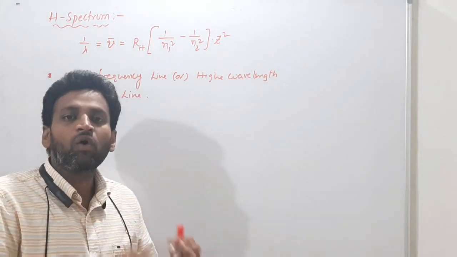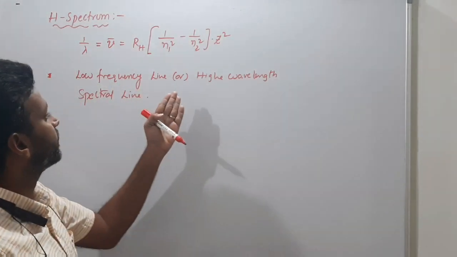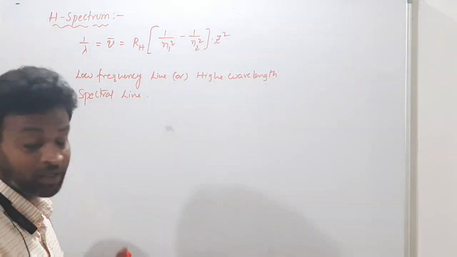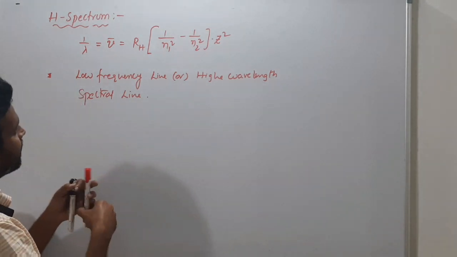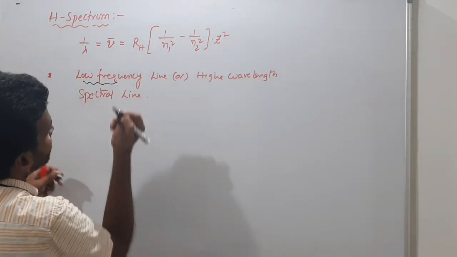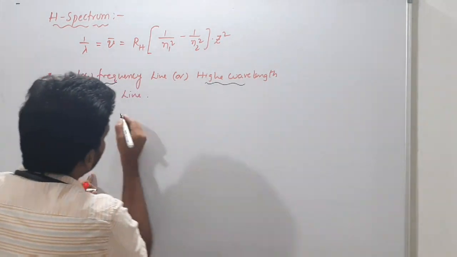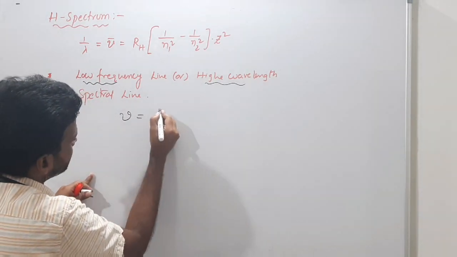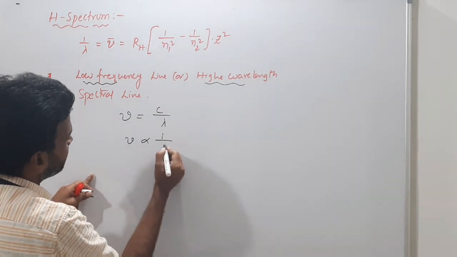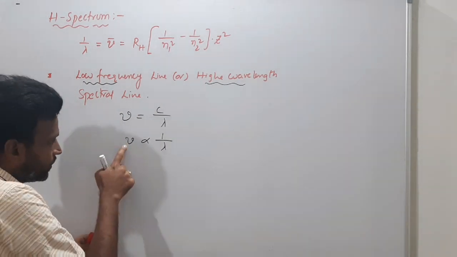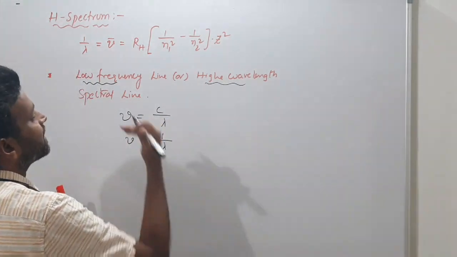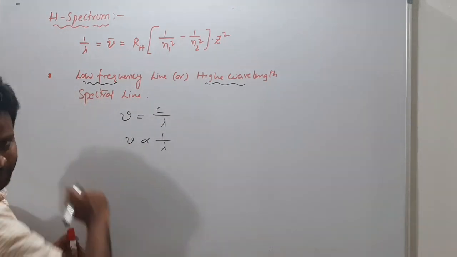Which line do we call a low frequency spectral line or high wavelength spectral line? See why we call it reverse. Low frequency spectral line, high wavelength, because frequency is equal to c by lambda. So nu is inversely proportional to lambda. So if wavelength is high, frequency is low.